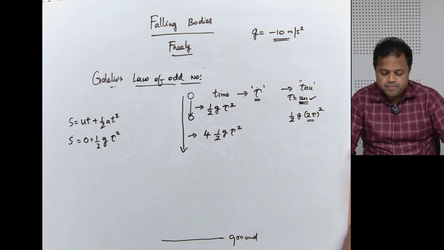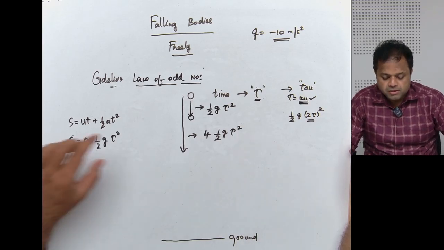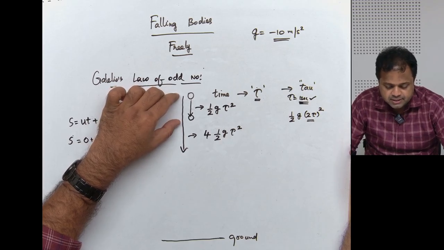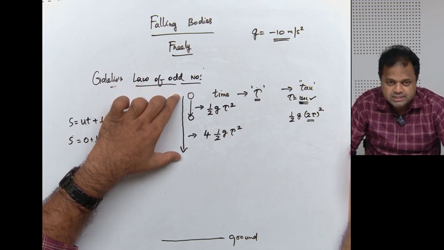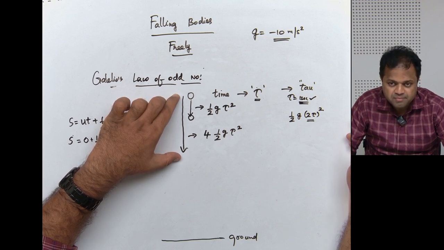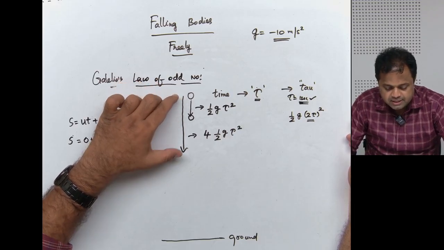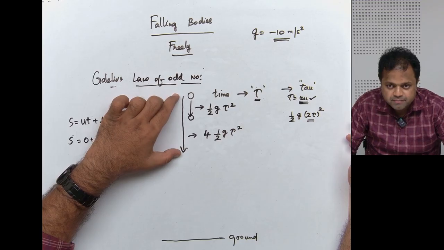Correct? So here, if it is x distance, then this much is 4x. Do you agree? All of you, yes or no? If this is x, this much is 4x.